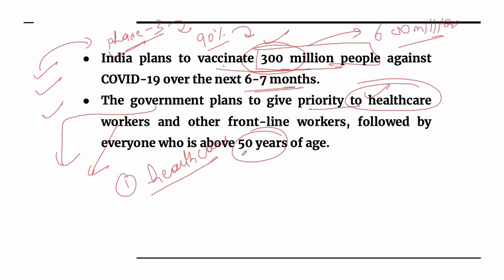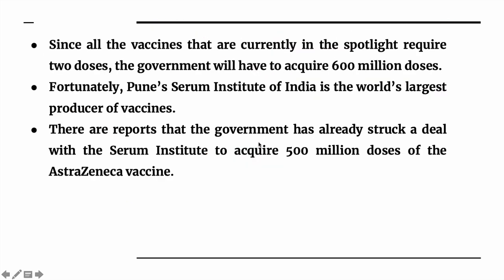If they are 50 years of age, then there is higher vulnerability related with COVID-19. So they are in second priority. All the vaccines that are currently in the spotlight require 2 doses presently. Like there are vaccines by Pfizer, Moderna, AstraZeneca, so they require around 2 doses, so we need around 600 million doses. Already it is said that the government has struck a deal with Serum Institute to acquire 500 million doses, so we'll get 500 million doses of AstraZeneca vaccine.